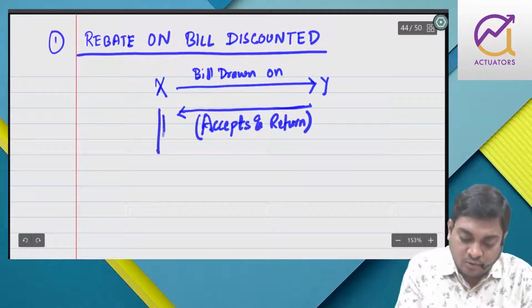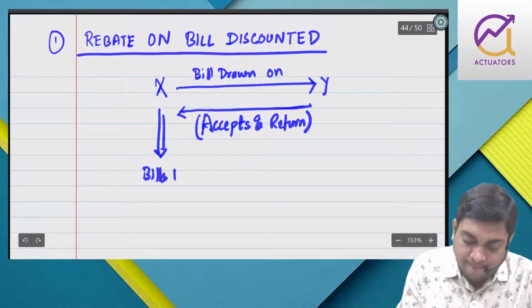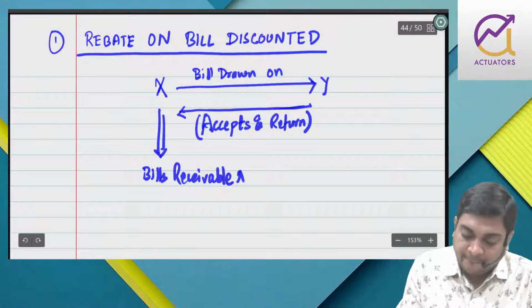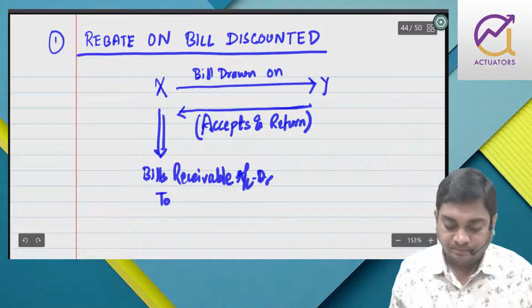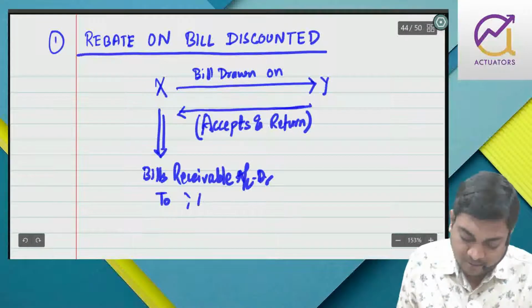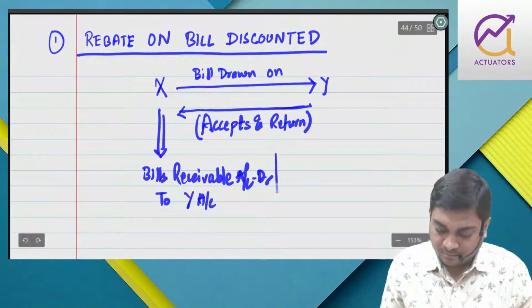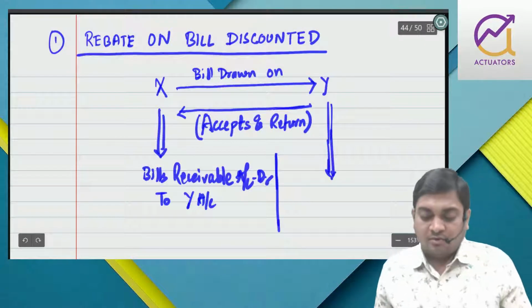So what do you do? For X, it is bills receivable account debit to Y account, and for Y, what is it?